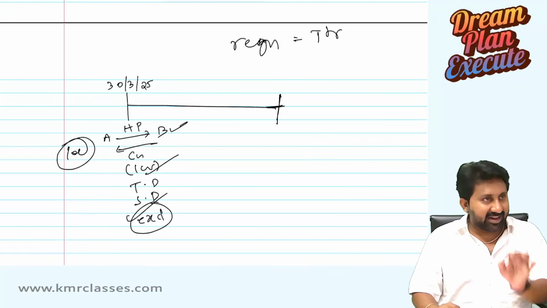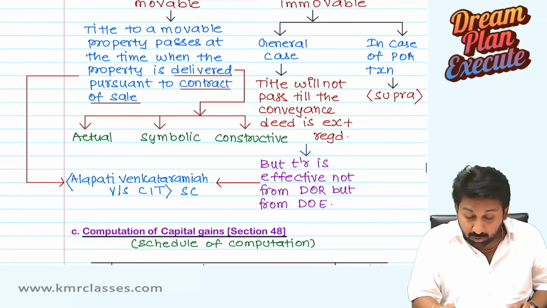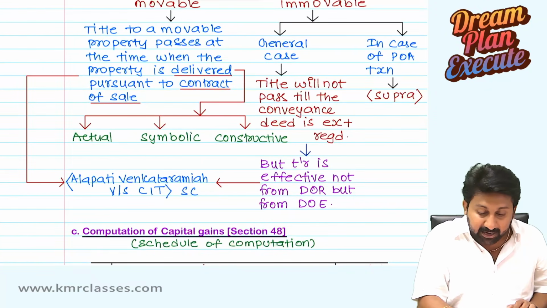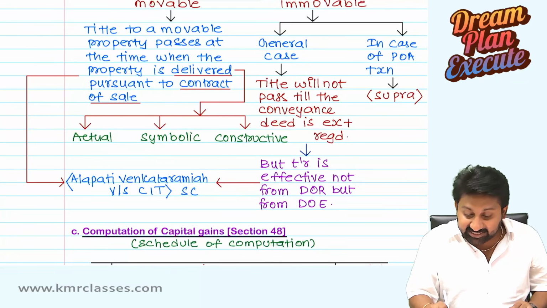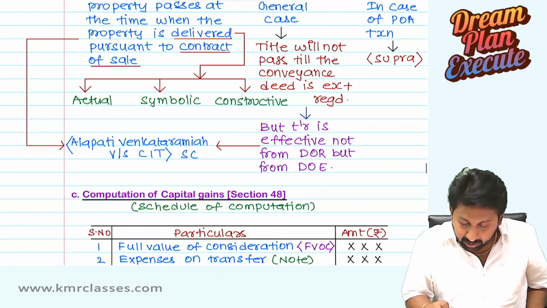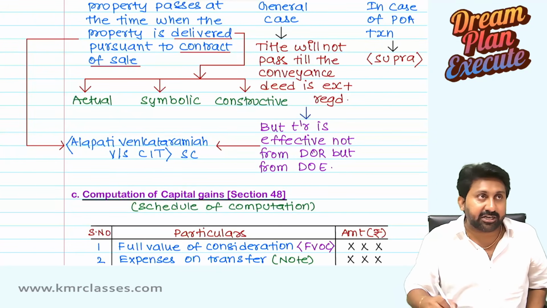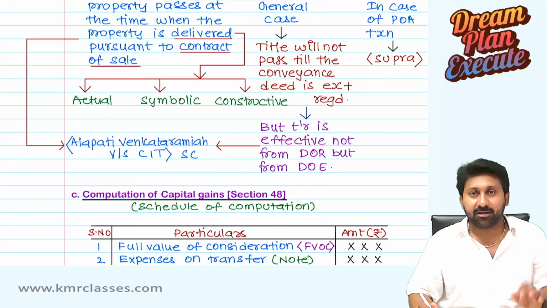Just to eradicate this, case laws came and said that ownership will not pass unless it is registered. But a transfer will be effective not from the date of registration, but from the date of execution itself. Means what?